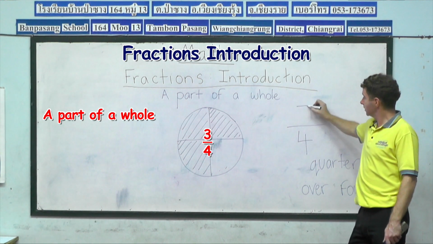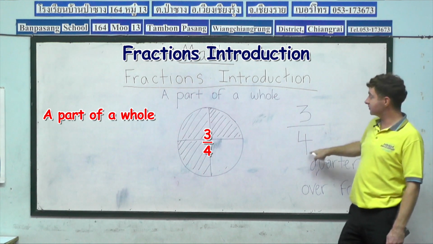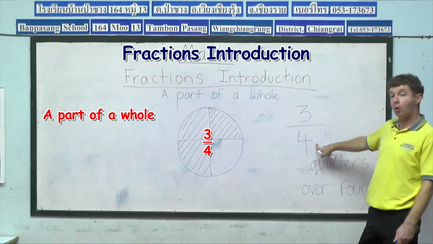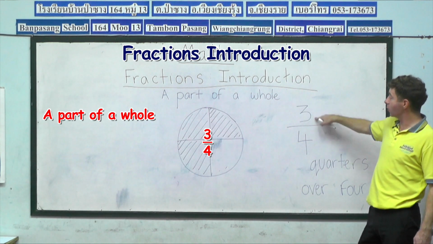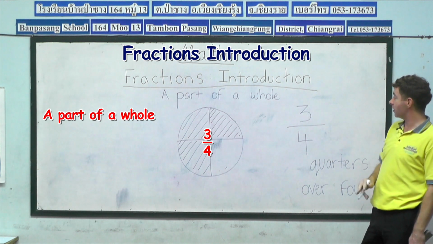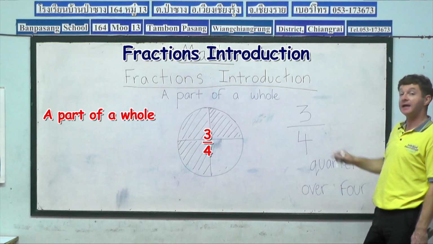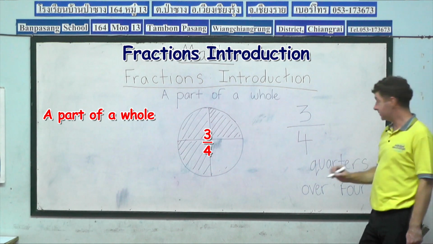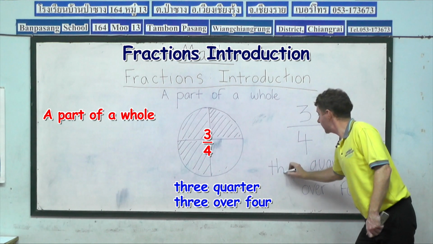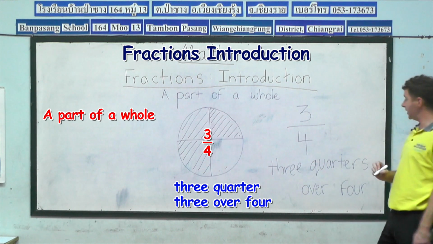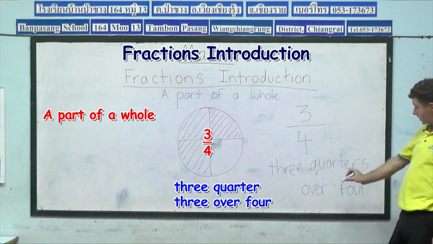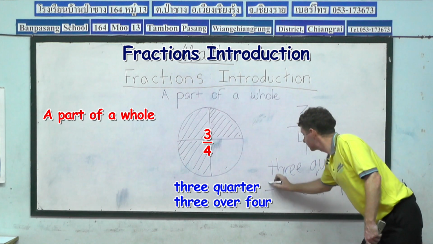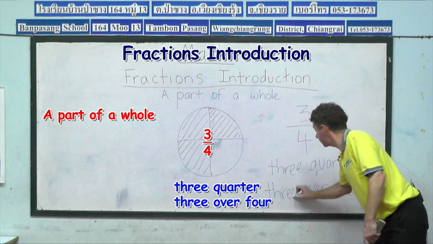3. You notice this number never changes because the same number of parts of the circle are staying the same. So it's always 4 parts, but we're always looking at the parts of the circle that are coloured in blue. And this time it's 3/4. So what number do I write here? 3. T, H, R, E, E. 3/4.